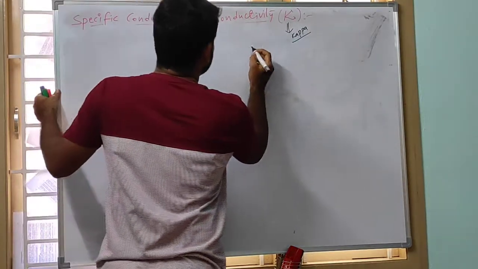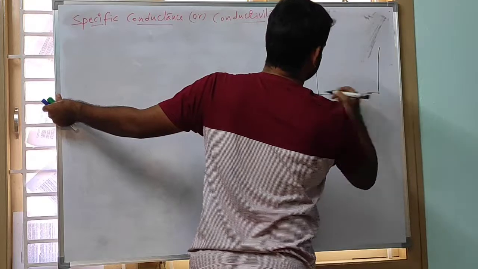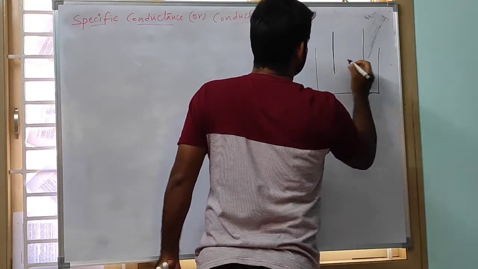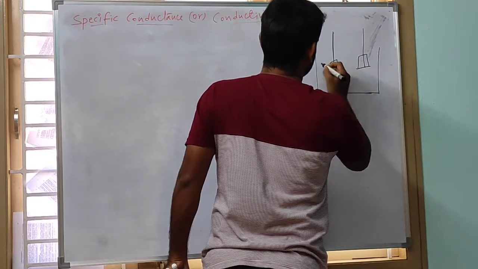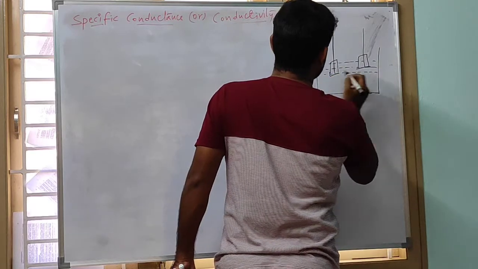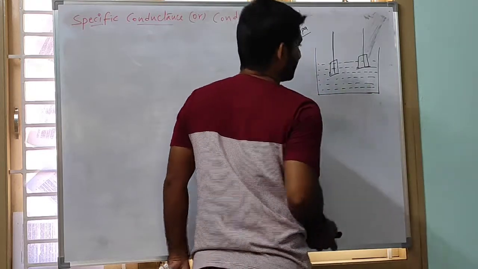Now, take one electrolytic cell. These are the electrodes, and this is the electrolyte. This is the electrolytic cell.